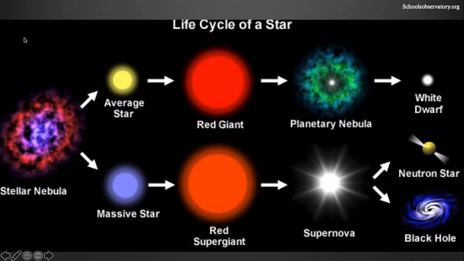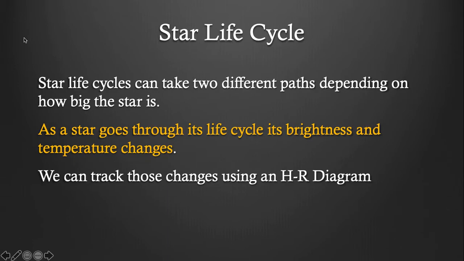So here is a diagram of the life cycle of a star. We'll draw this later. And there's two different pathways. One's for normal sized stars like our sun, and the other pathway is for larger stars. So star life cycles can take two different paths depending on how big the star is.